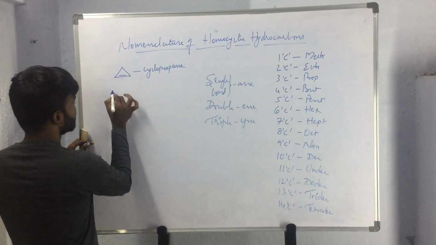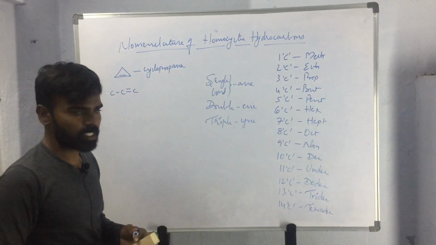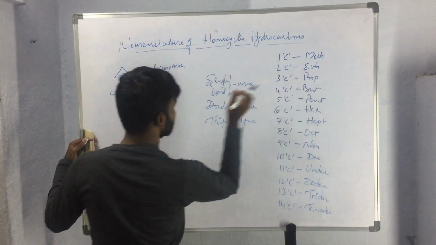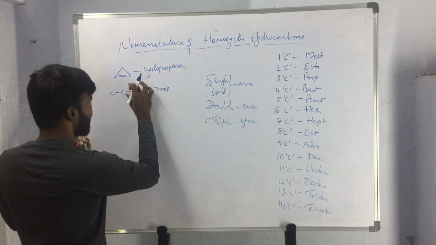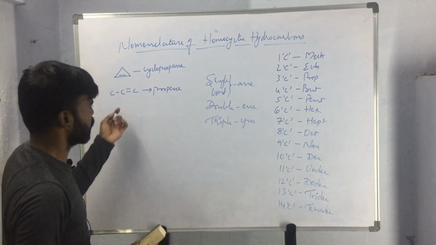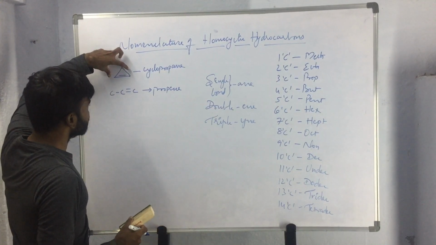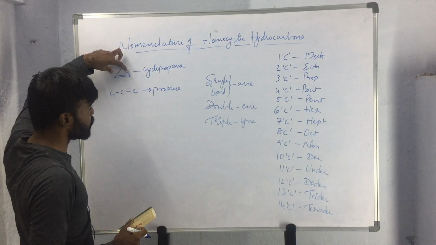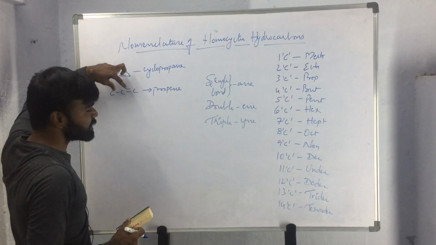So here we can write the respective open chain hydrocarbon like this. This compound will be prefixed with prop as it contains 3 carbon atoms, and as it has one double bond, the suffix ene will be used. Okay, so the name of the compound will be propene. See here, this compound is the closed ring compound, and for this closed ring hydrocarbon, this will be the respective open chain hydrocarbon.